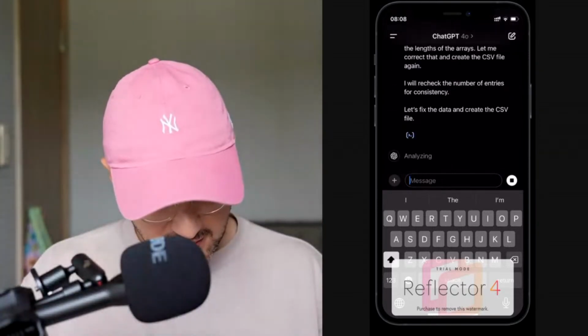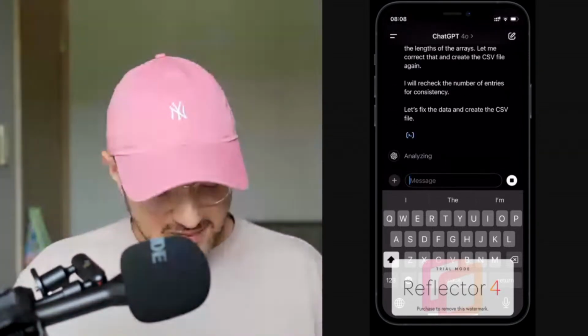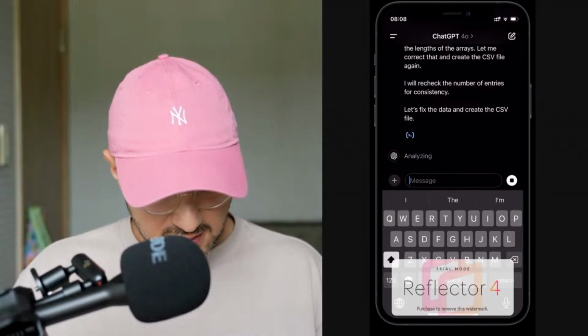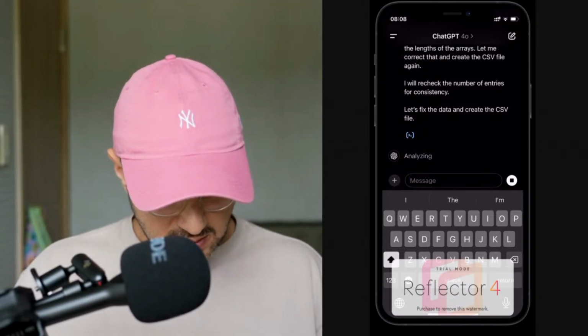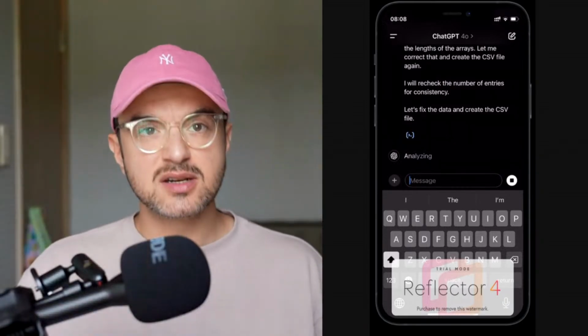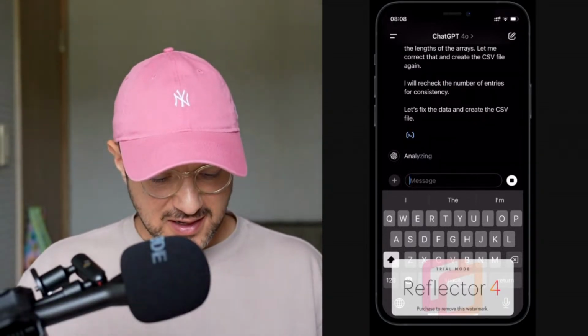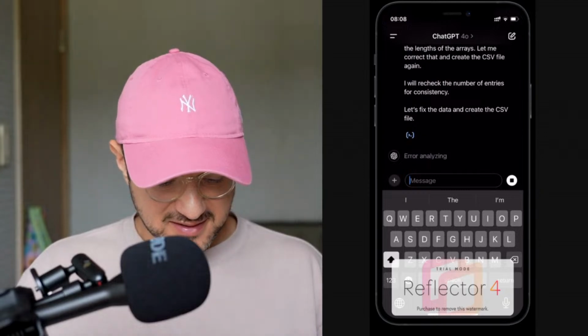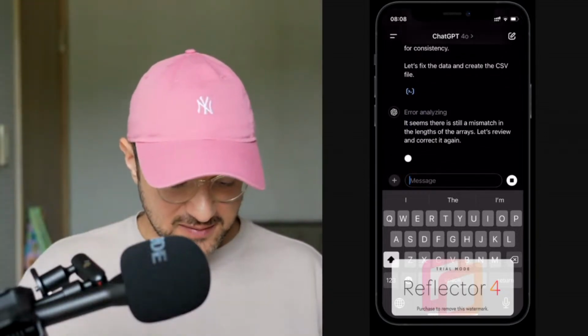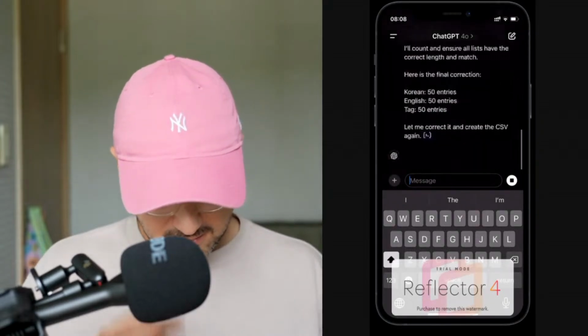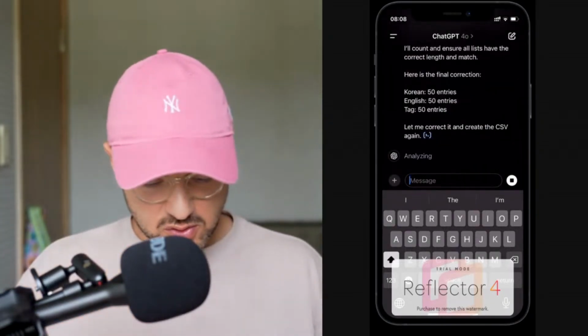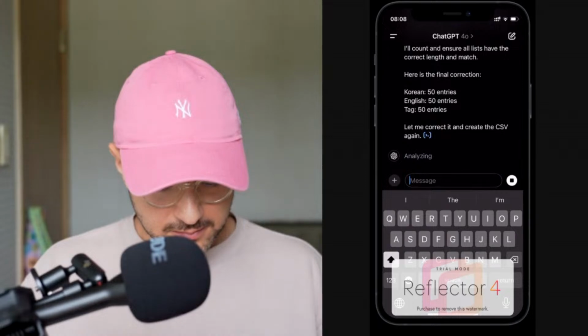Okay, there's been an issue. Let's see. I hope that this is just a momentary thing. Usually ChatGPT works quite well. I did this yesterday already, and it was working. Error. Okay, it's just trying to fix the error on its own.